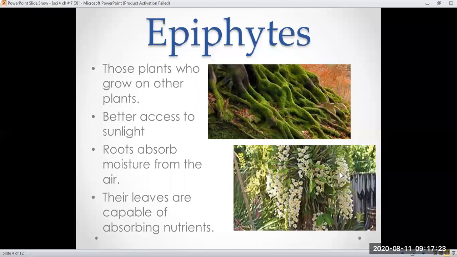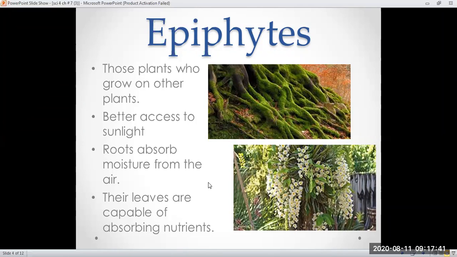So their leaves are capable of absorbing all the nutrients. The examples here are the mosses, and next are the orchids. So these are two different types of plants which grow on other plants.